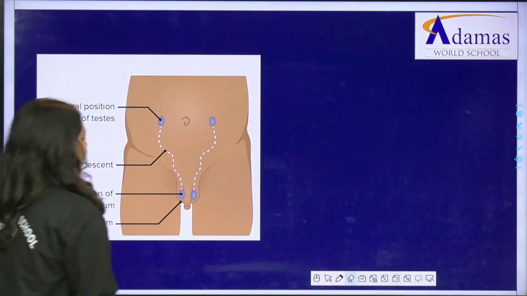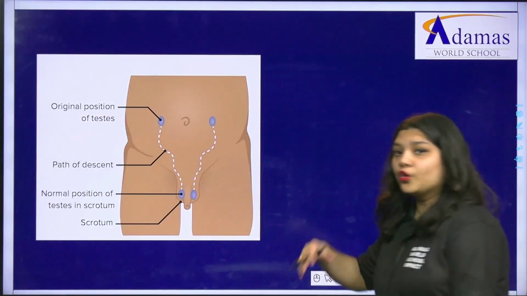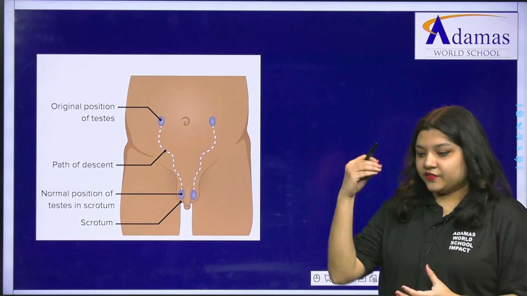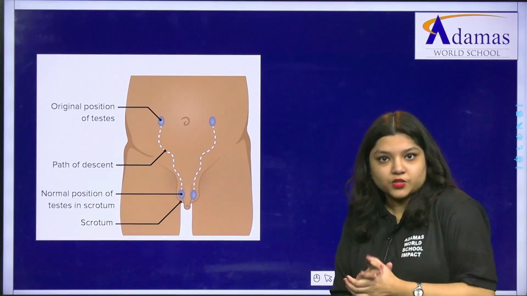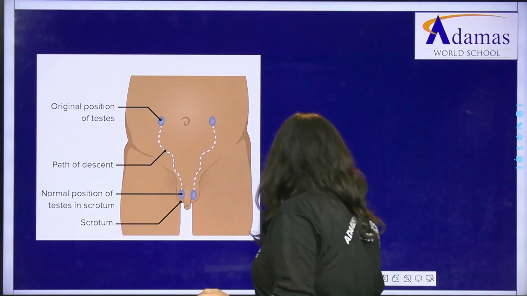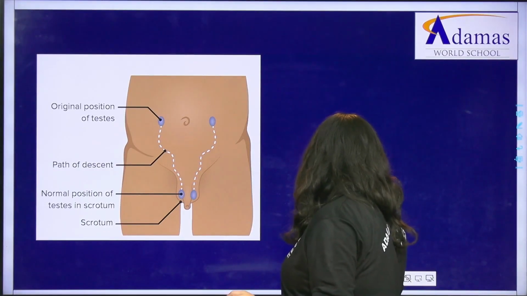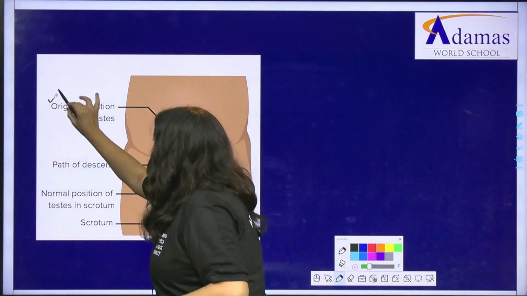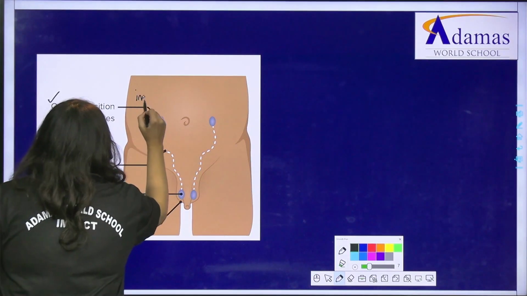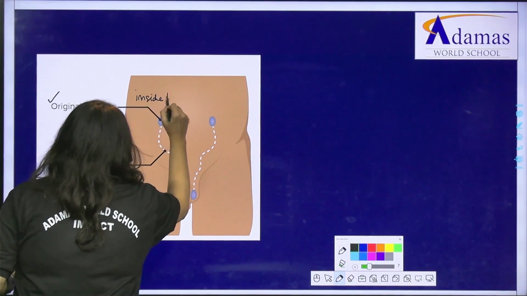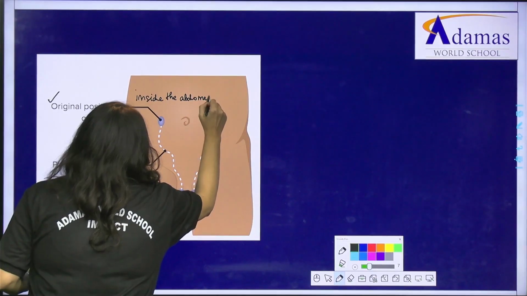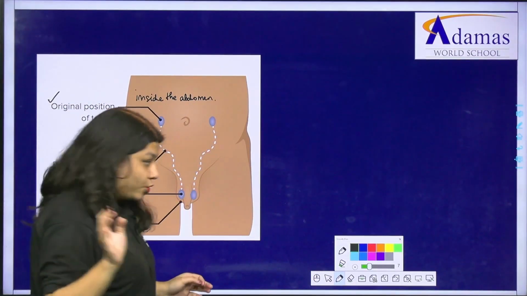Now this is important for you all to know that originally when a child is inside the mother's womb, specifically when a male child is inside the mother's womb, the testis is inside the abdomen. So look into this diagram here. What are we trying to show you? We are trying to see the original position of testis, and where is it? It is inside the abdomen, when the child is in the mother's womb.